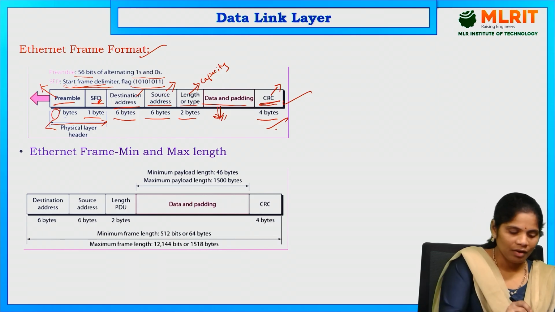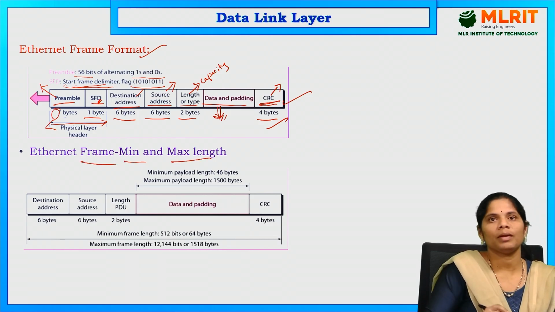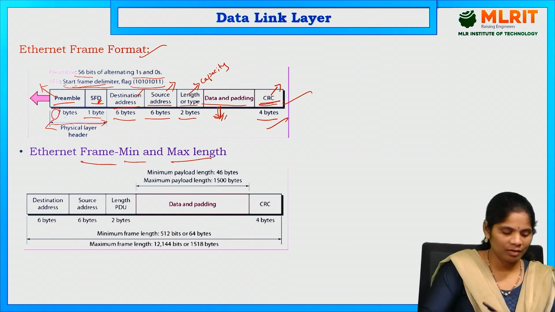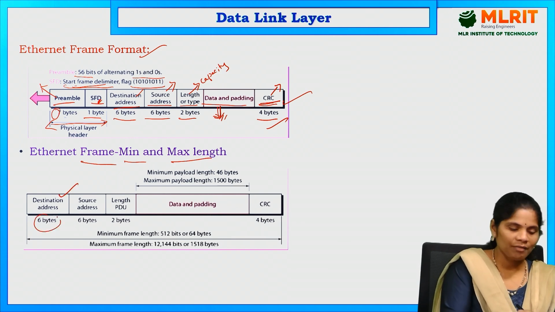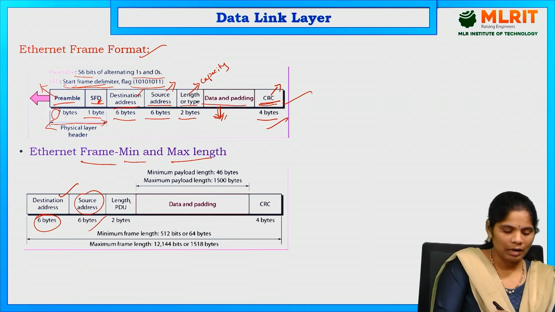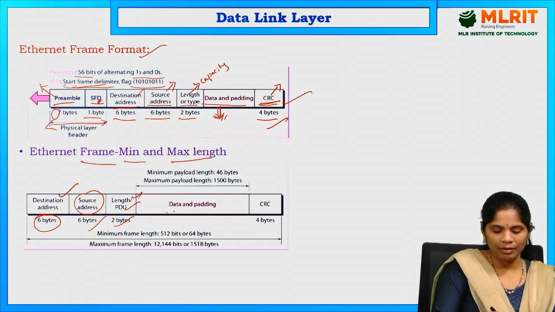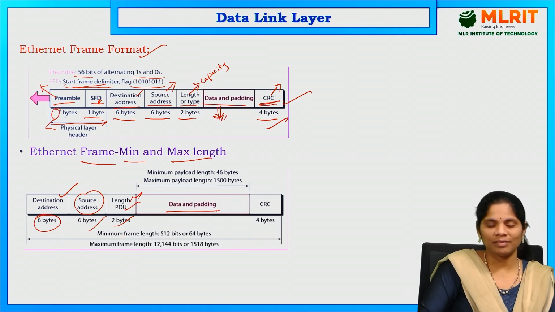And next one is Ethernet frame minimum and maximum length. What is the minimum and maximum length? Here is the destination. Already we know it is having 6 bytes. Source address is also 6 bytes. Length, PDU is having 2 bytes only. And data, whatever data we are sending from the sender to the receiver, that data. Cyclic redundancy check, correction and detection of the errors, that is 4 bytes.